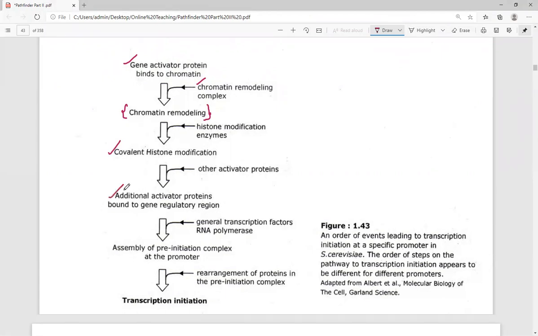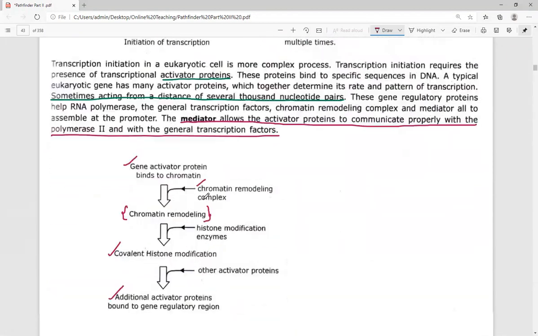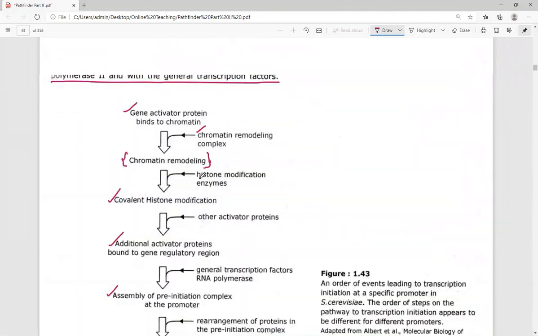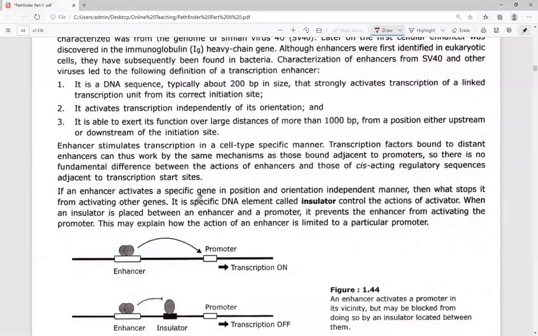An additional activator protein binds to the gene regulatory region. Then assembly of the pre-initiation complex takes place, and lastly transcription initiation takes place. So this refers to the series of changes brought about by all the different transcription factors by binding to specific sequences of the DNA.